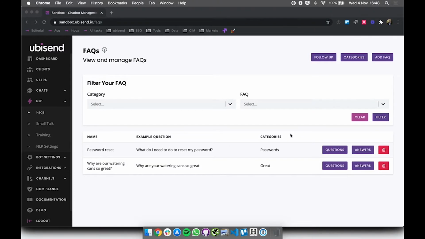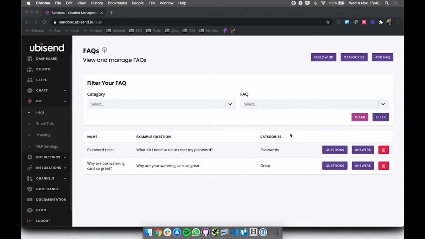Let's look at the training section. The training section allows you to teach your chatbot and improve its knowledge. When you first build your chatbot, it won't know much and it's important to spend time training it. As users speak to your bot, you will notice that the way they talk might not be what you expected. They might come up with different ways of asking the same questions, and you'd like to teach your chatbot to understand these new ways so that in the future, when it encounters them again, it can understand them and respond accordingly.